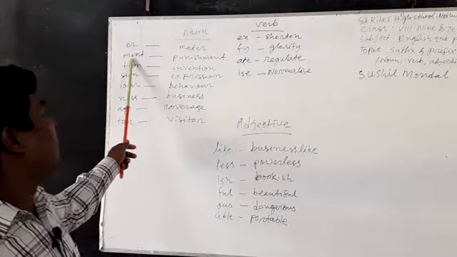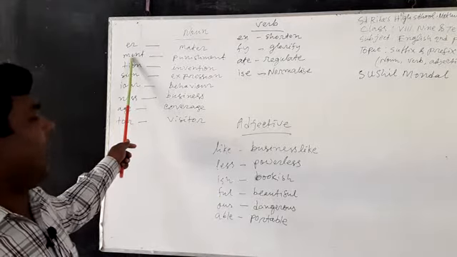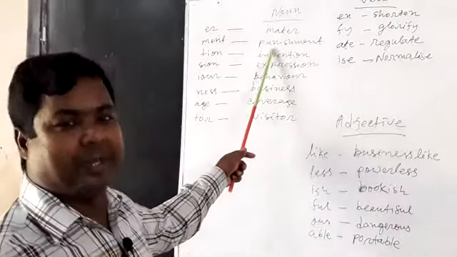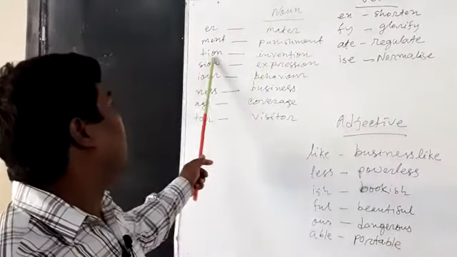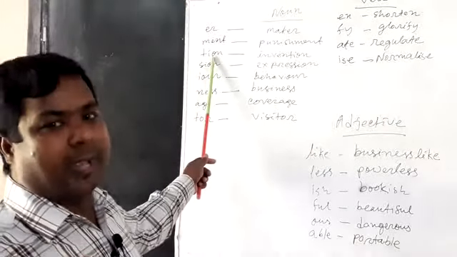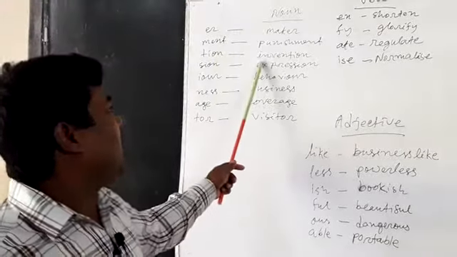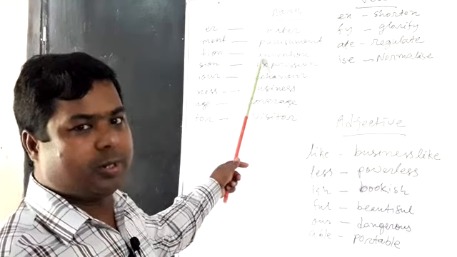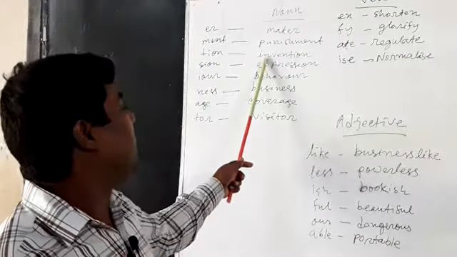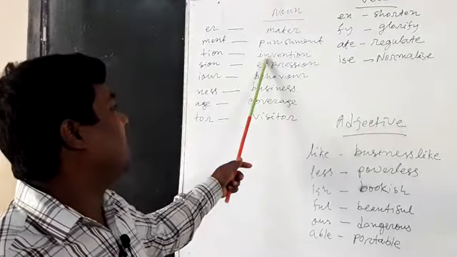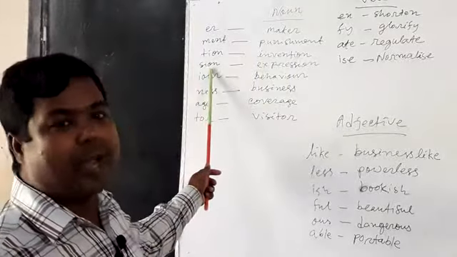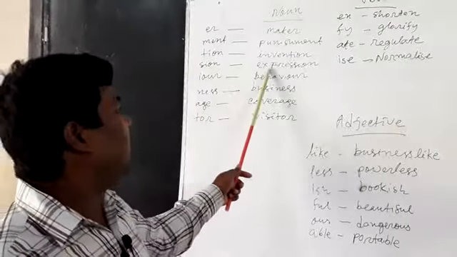And another is ment. If you add ment at the end of the word, that can also be a noun. Punish, punishment. Then tion. If you add tion at the end of the word, you can also make a noun. That word can be invention. And sion also, expression.